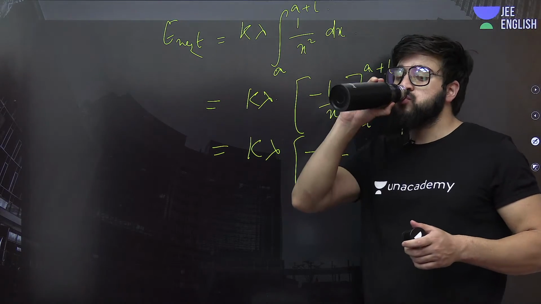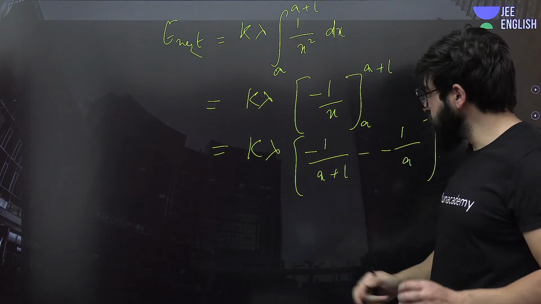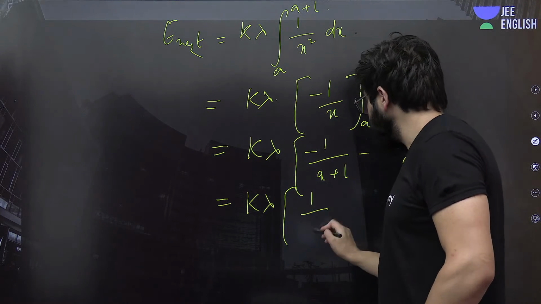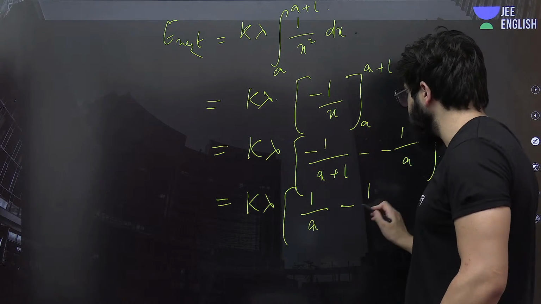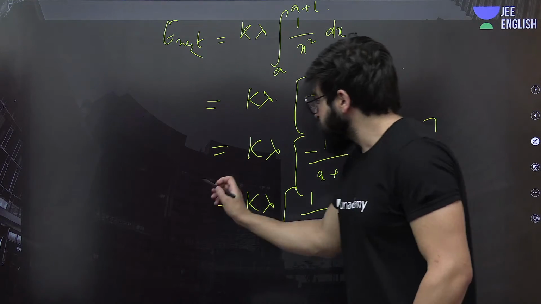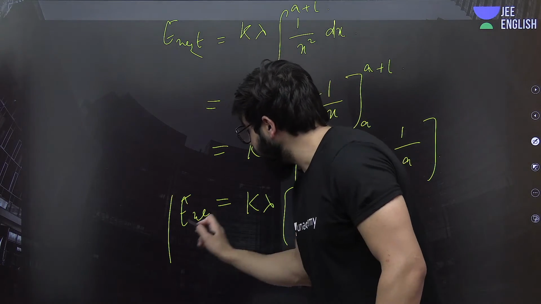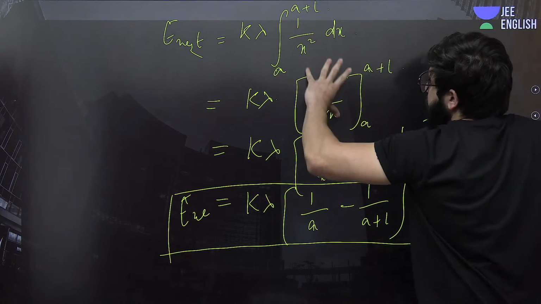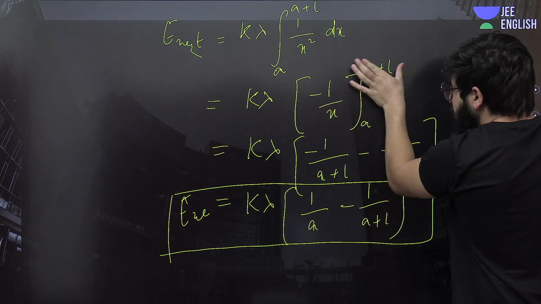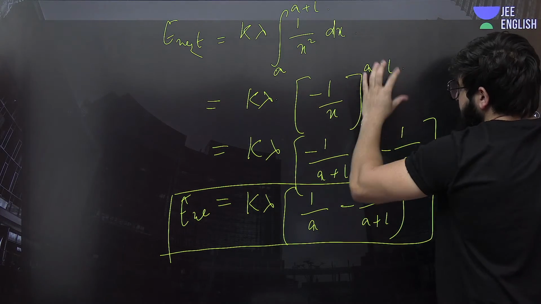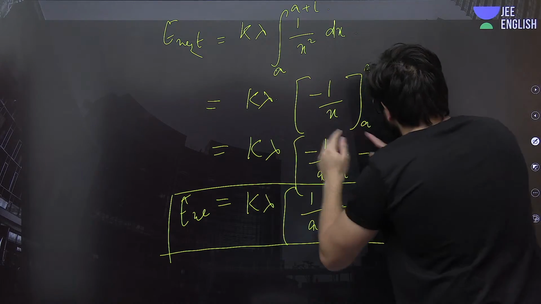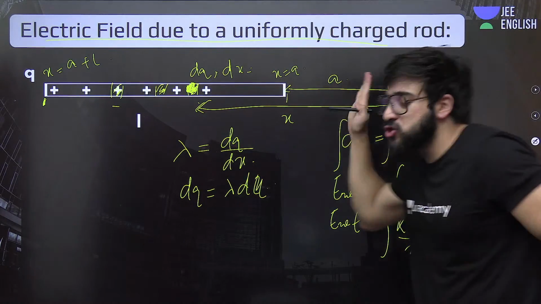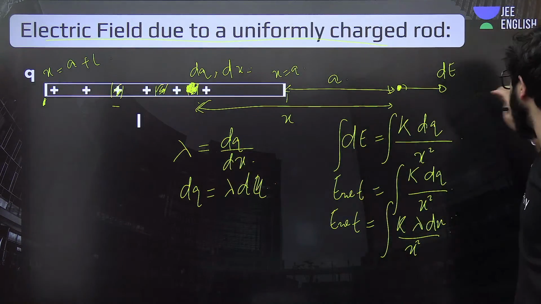Everybody understanding? So can we basically write it like this? This will be k lambda, and this will be plus 1 by a, and this will be minus 1 by a plus L. So this is the electric field E net because of this rod at point P. What we exactly did: the integration of this is this, then we put the upper limit and lower limit instead of this one, and we get exactly this. So this is the electric field because of this entire rod at this point.